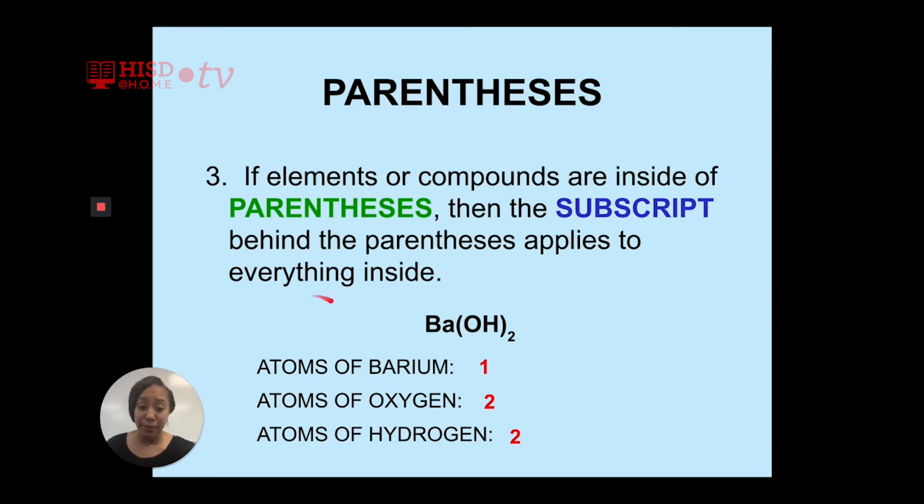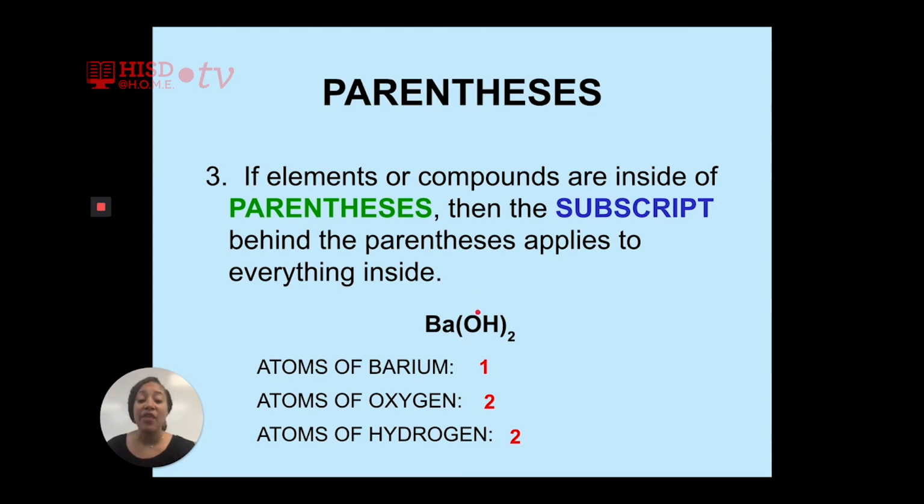For example, O and H, oxygen and hydrogen, are inside of the parentheses. So the subscript outside of the parentheses applies to both hydrogen and oxygen only. The subscript outside of the parentheses does not apply to BA because BA is not in the parentheses.